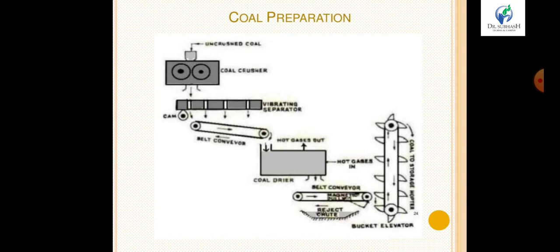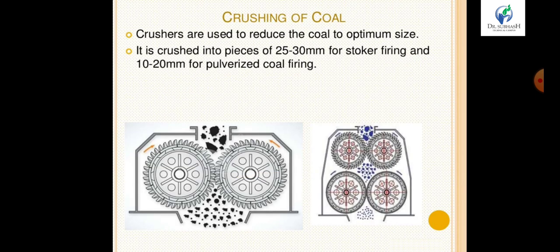Then after that there is coal preparation. Coal preparation is the method of preparing coal, which is done by belt conveyor, magnetic separator belt, magnetic separator pulleys, then hoppers, etc. Crushing of coal. Crushers reduce coal to optimum size. It crushes pieces from 25 to 30 mm for stoker firing and 10 mm for pulverized coal firing.